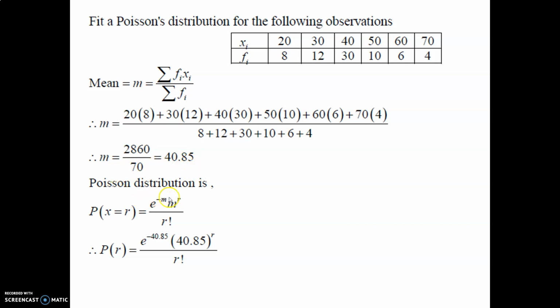We have to know the Poisson distribution formula. P of x equal to r is equal to e raised to minus m, m raised to r upon r factorial. So P of r is e raised to minus 40.85, 40.85 raised to r upon r factorial, which is the fitting of the Poisson distribution for the following observations.